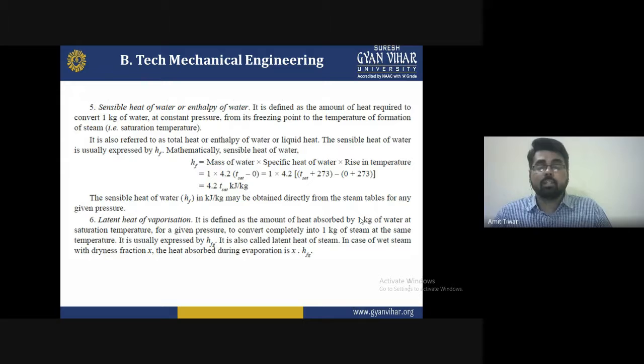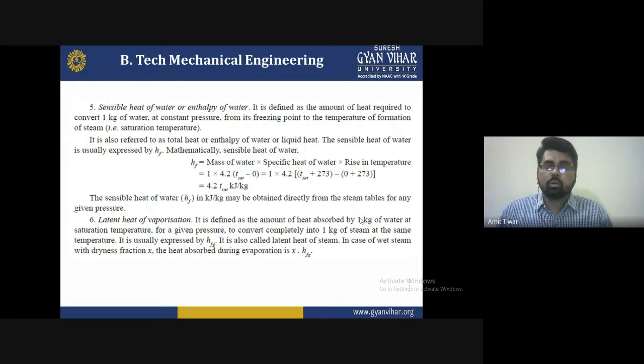Fifth is the sensible heat of water, or enthalpy of water. It is defined as the amount of heat required to convert 1 kg of water at a constant pressure from its freezing point to the temperature of formation of steam, that is the saturation temperature. Let me repeat: the sensible heat of water, or enthalpy of water, is the amount of heat required to convert 1 kg of water at a constant pressure from its freezing point to the temperature of formation of steam.